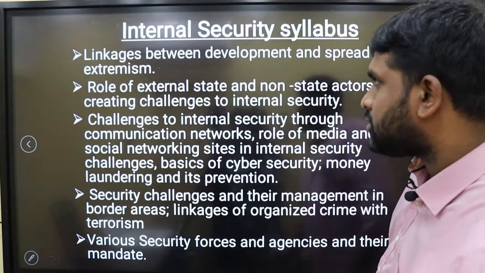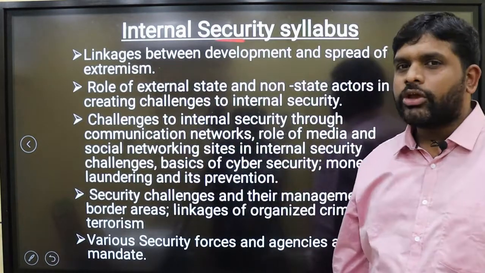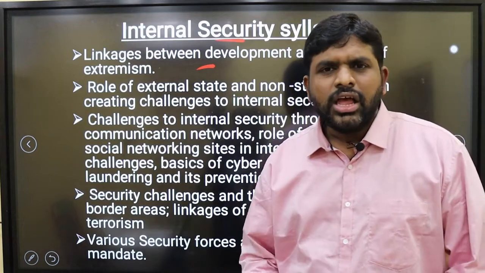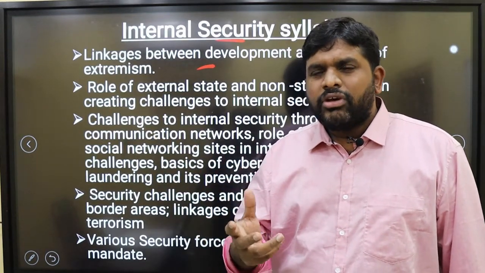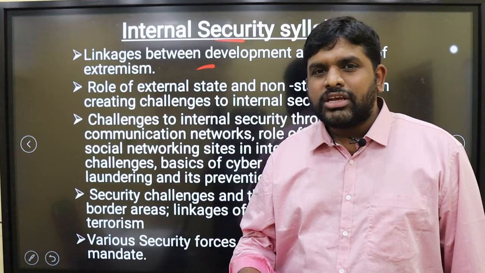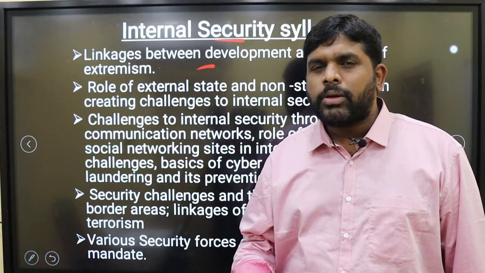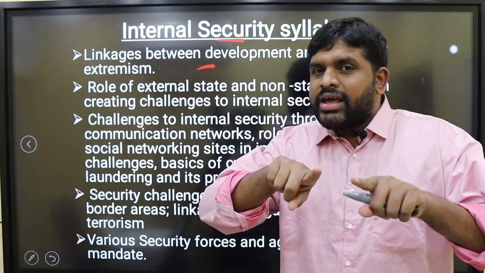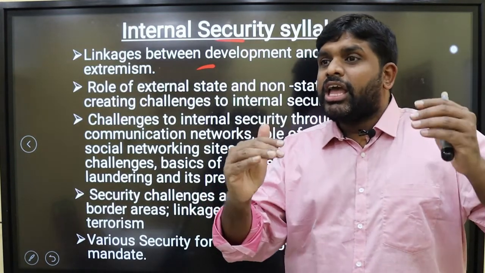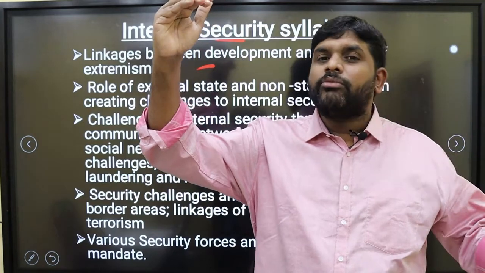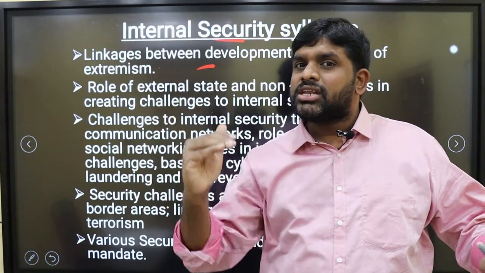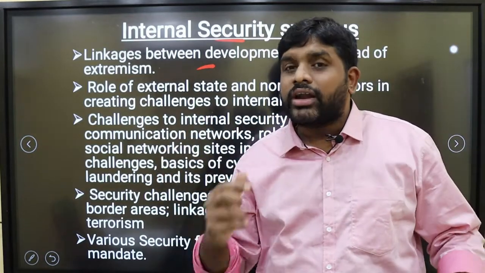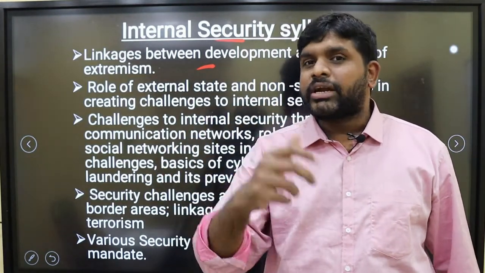The first topic in the internal security syllabus is linkages between development and spread of extremism. Whenever there is terrorism, communal conflict, or a law and order problem, obviously there will be problems for development. So development and extremism are intertwined. If extremism is high, development will fall. If extremism is less, development will rise. It means law and order and development are intertwined. We can expect questions on this.